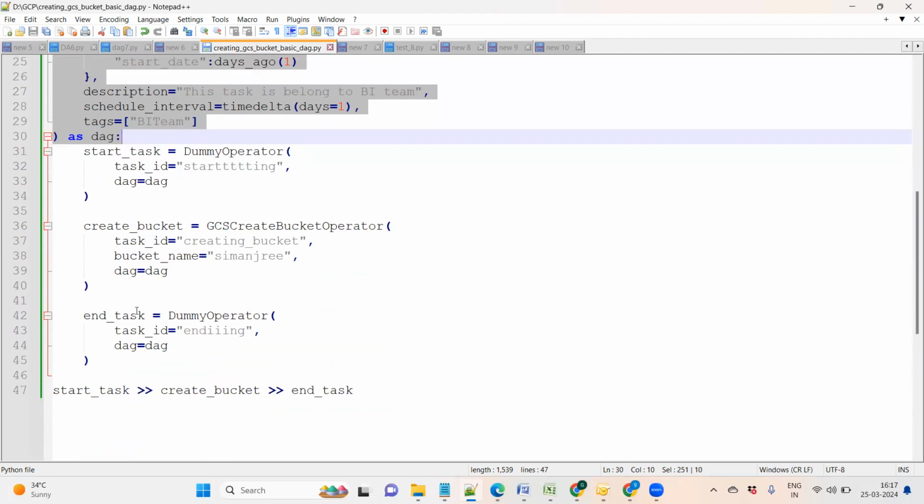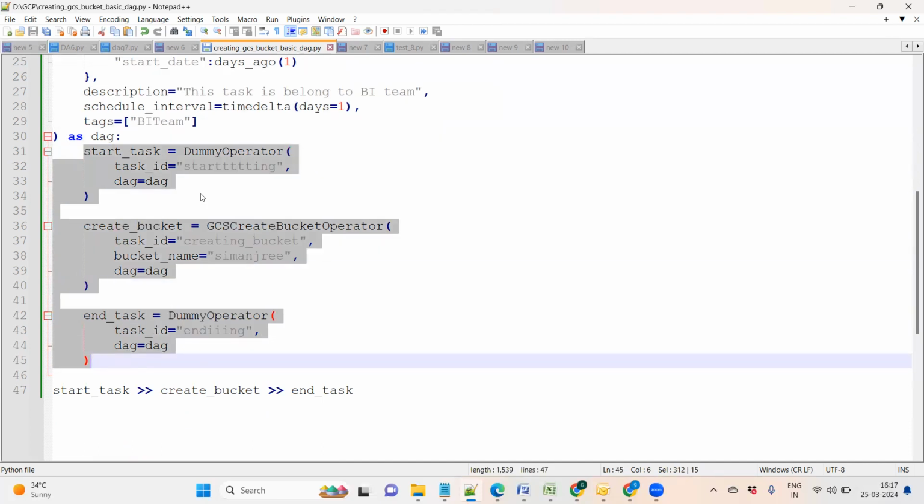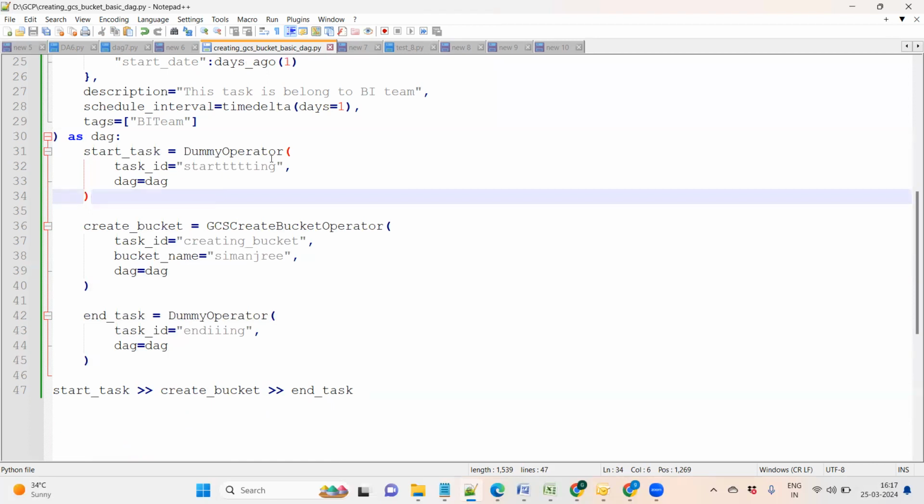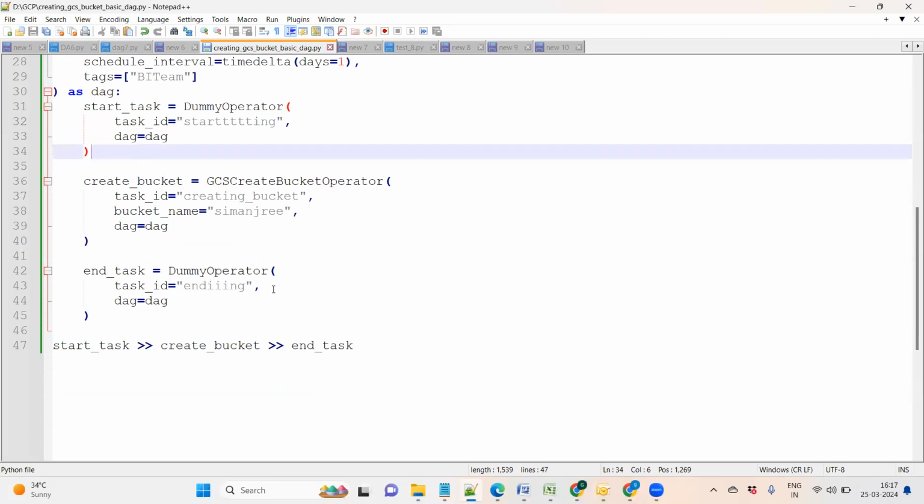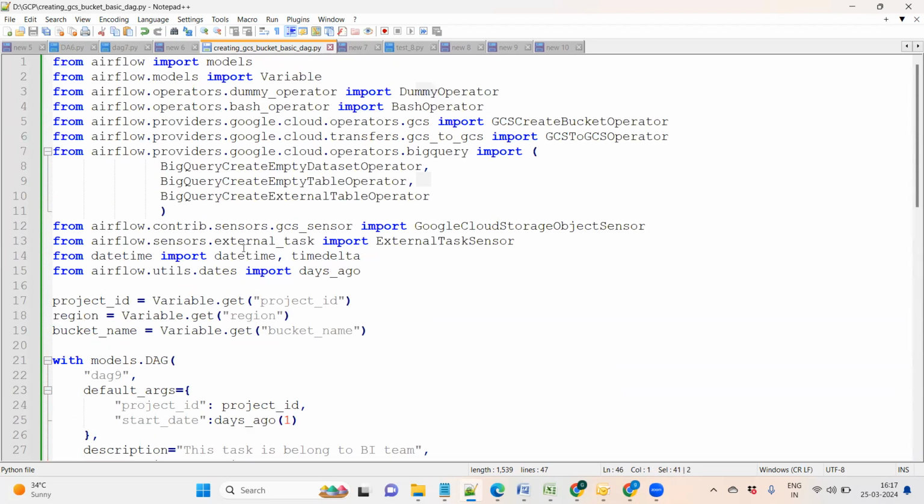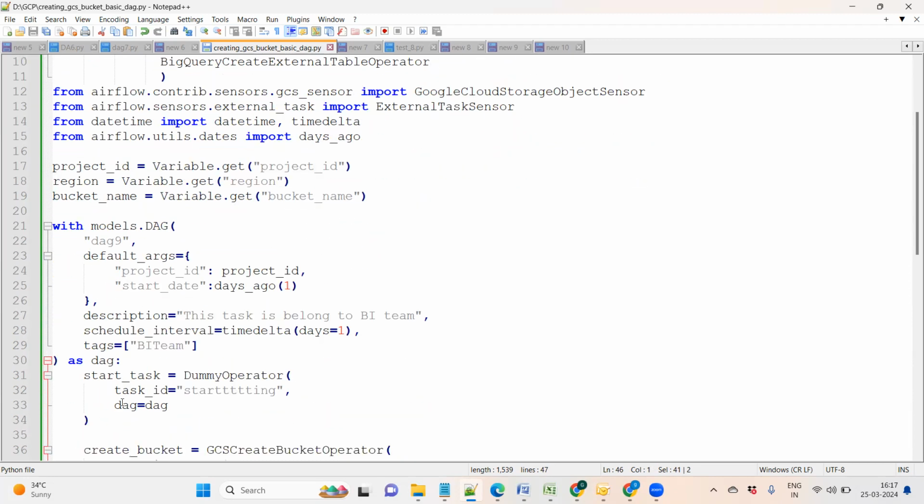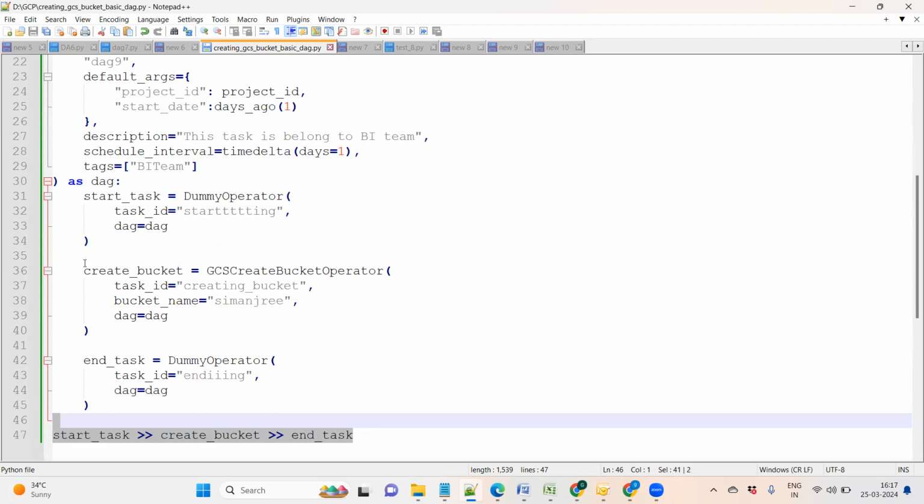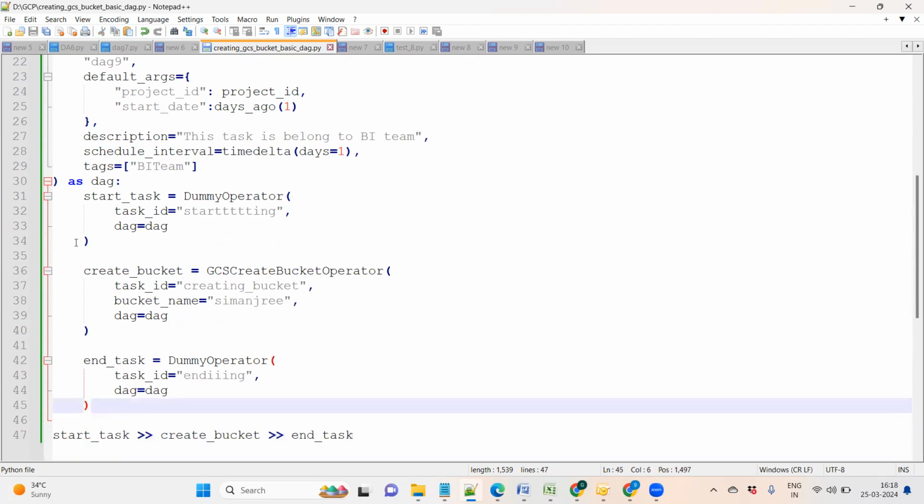After that, the third concept is creating all the tasks. For example, I have created one task with the help of the dummy operator, starting. I'm just mentioning starting. After that, I'm creating the bucket. After that, I'm again showing ending. Then here I'm showing the dependency. So ultimately, the first thing is defining all the valid libraries, second is creating the DAG object, and third is creating all the tasks. In the tasks we are defining the things. This is the way we are doing that.